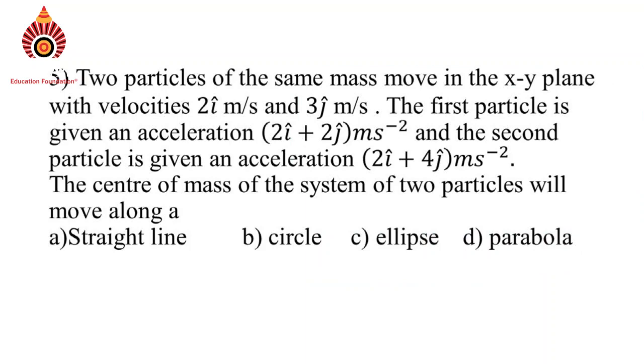Two particles of the same mass move in the xy plane with velocities 2i cap meter per second and 3j cap meter per second. The first particle is given acceleration 2i cap plus 2j cap meter per second square, and the second particle is given acceleration 2i cap plus 4j cap meter per second square. The center of mass of the system of the two particles will move along which path is the question here.